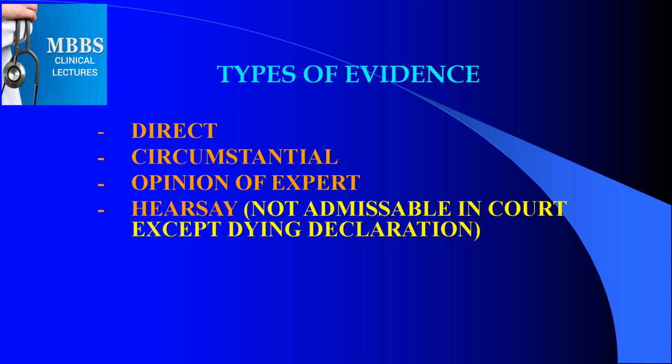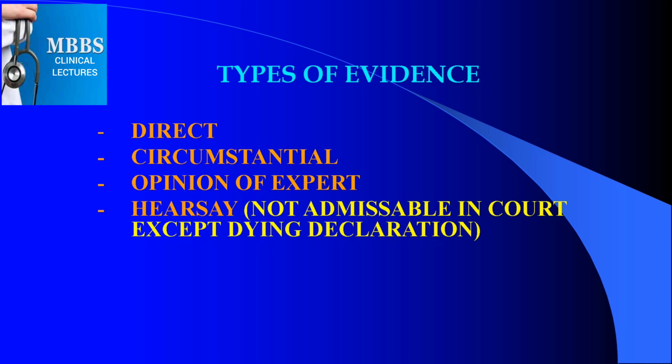Next is the circumstantial evidence. Say the same person reaches the main road and sees that there is a rush around, broken glass pieces on the road, tire marks on the road, and some person at some distance who has fallen on the ground and is crying for help.